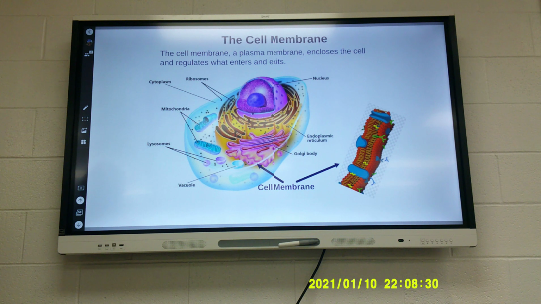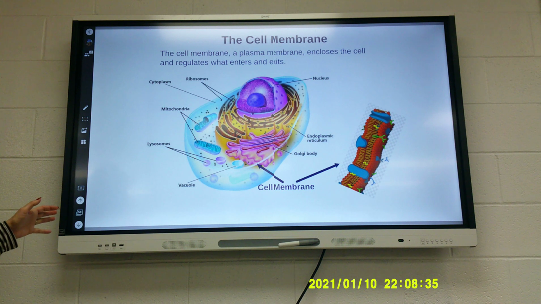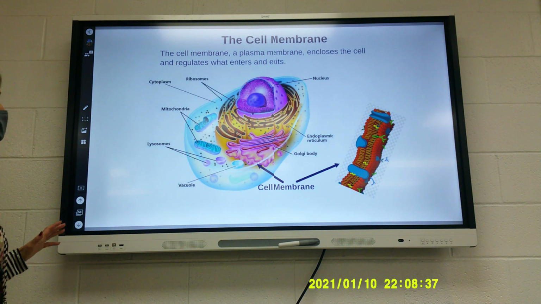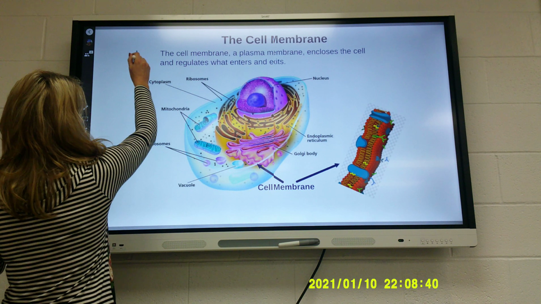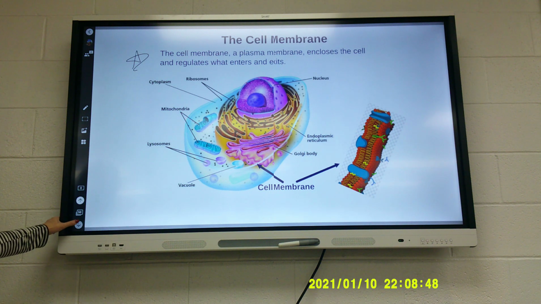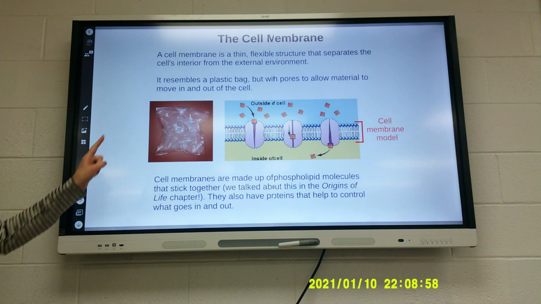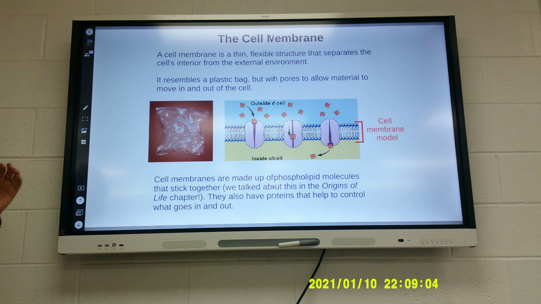The cell membrane, but this is almost exactly what we had last year, so this should not be new information at all today. Cell membrane is a plasma membrane, same thing. It encloses the cell and regulates what enters or leaves the cell. The cell membrane is a thin, flexible structure that separates the cell's interior from the external environment. It's kind of like a bubble, or they compared it to a Ziploc bag. But it has teeny tiny little pores in it that allow stuff to come in and stuff to go out.